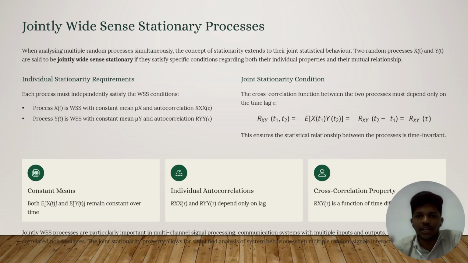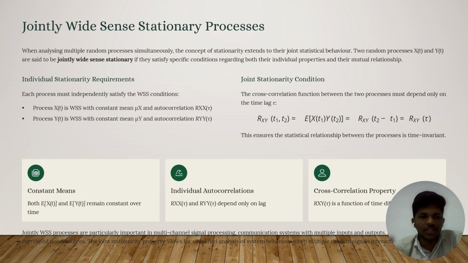Joint stationary condition: the cross correlation function between the two processes must depend only on time lag tau, that is Rxy of t1, t2 is equal to E of x of t1 into y of t2, is equal to Rxy of t2 minus t1, is equal to Rxy of tau.